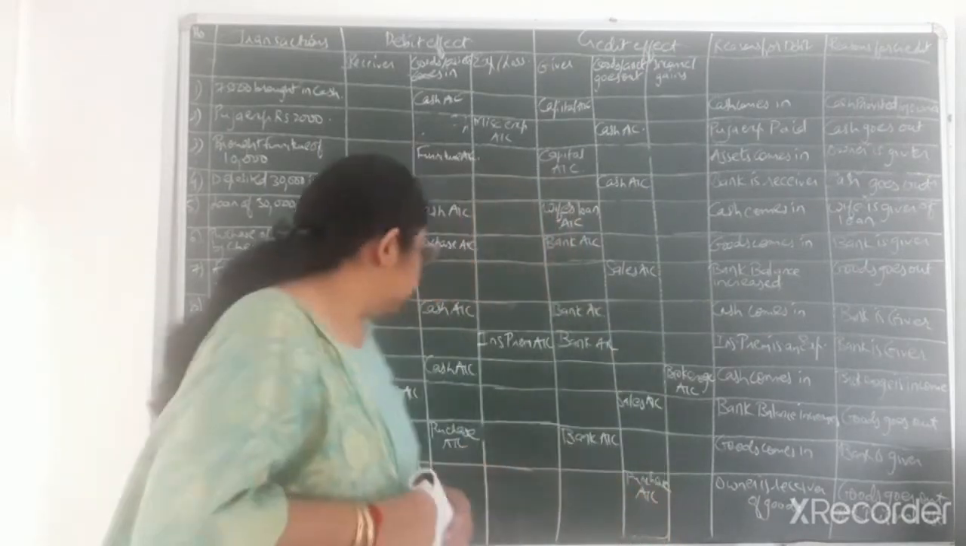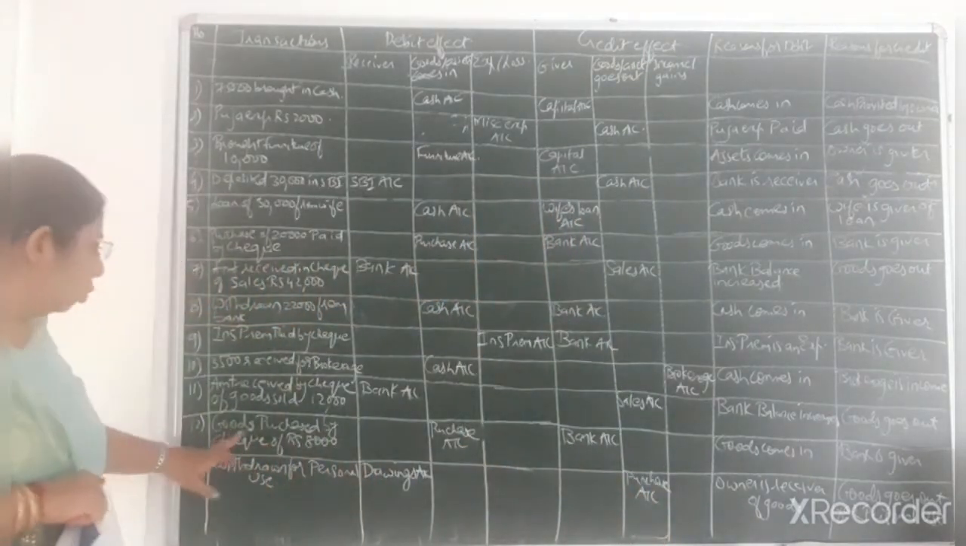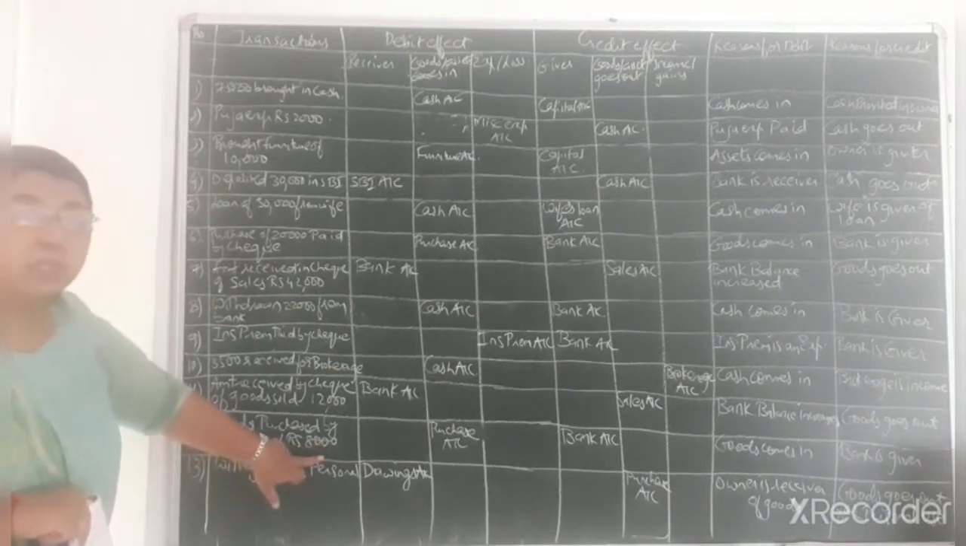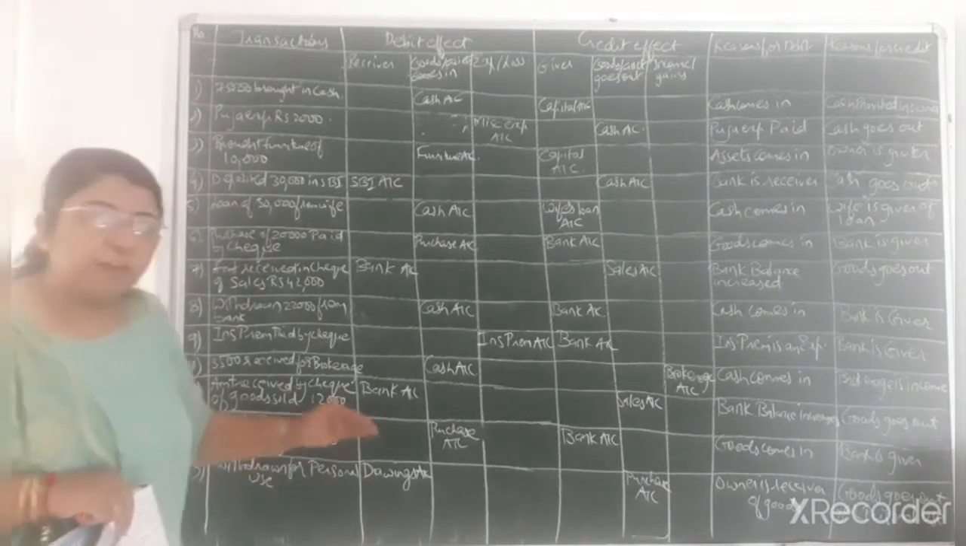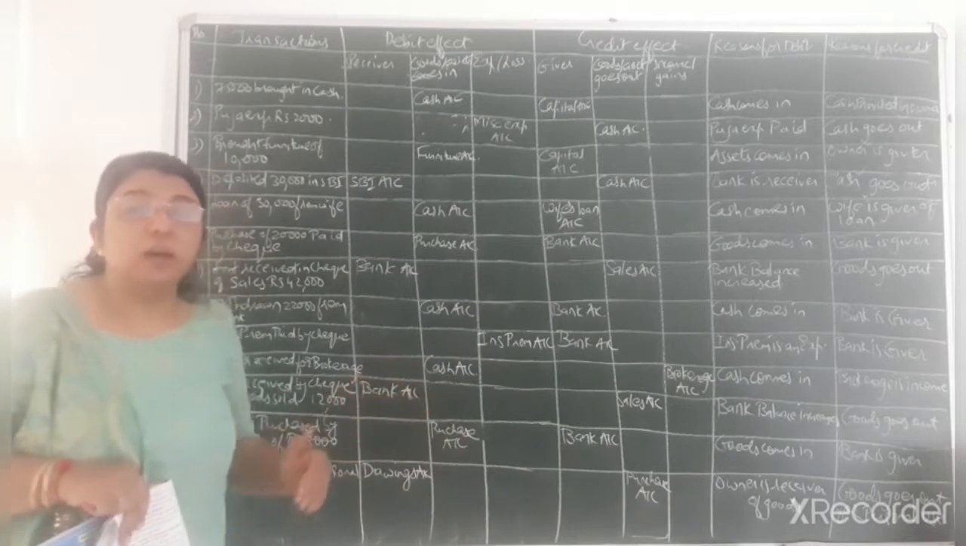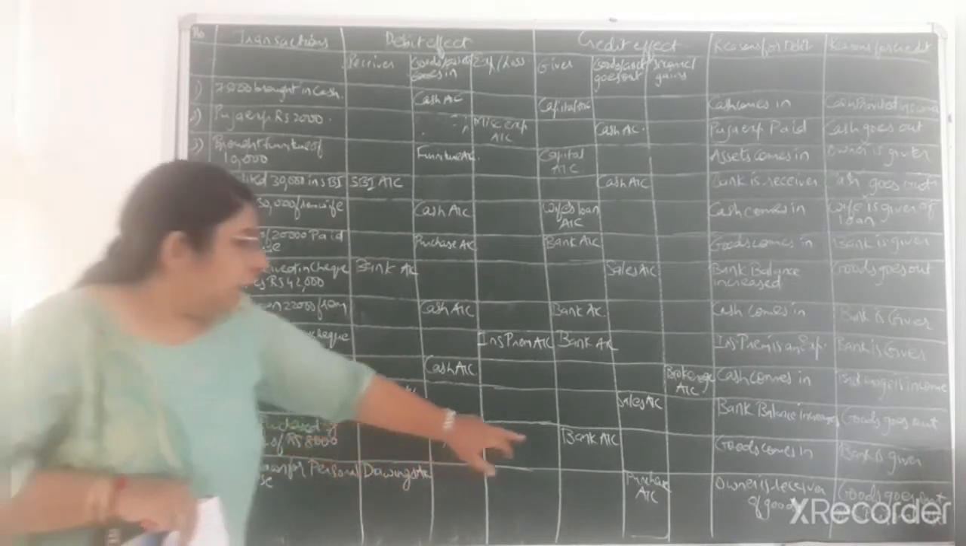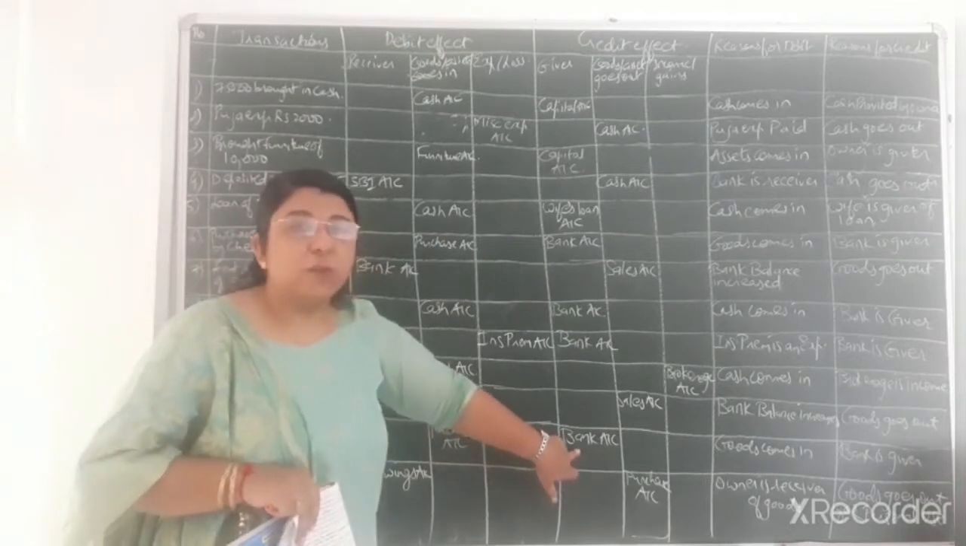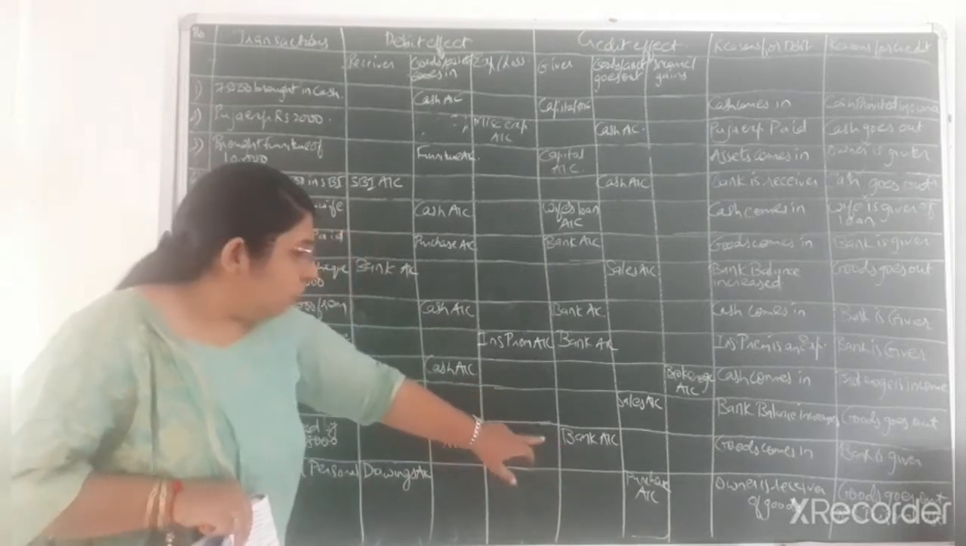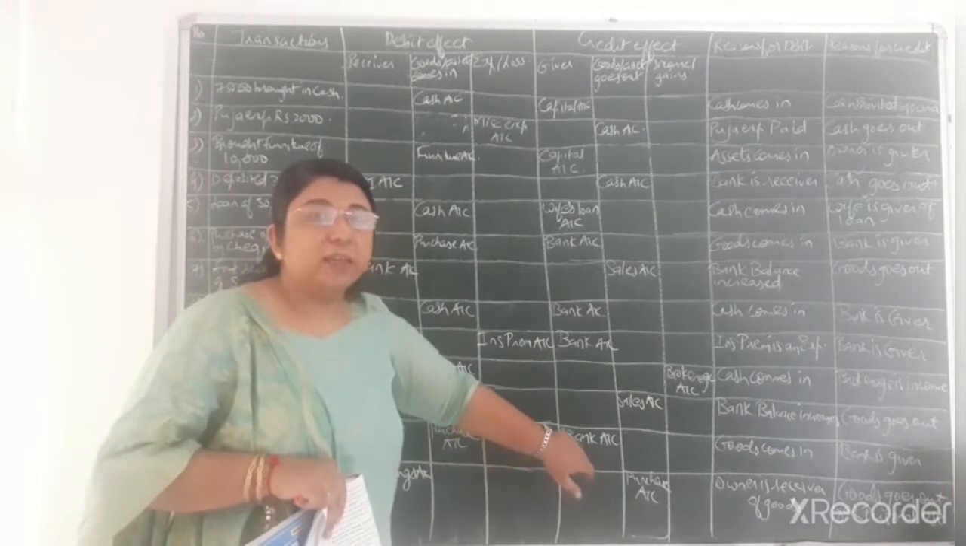So you can see 12th transaction detail I have written. Goods purchased by check of rupees 8,000. So whatever we have purchased, again goods comes in the business. So purchase account will be debited, and that much amount of bank balance, because we are paying the amount by check, so bank account will be credited because bank is the giver.